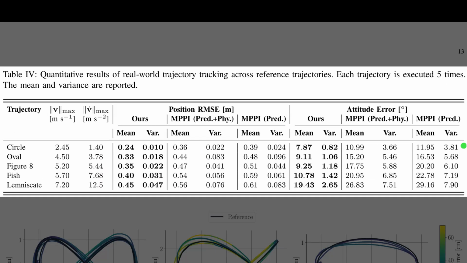Table 4 summarizes the real-world closed-loop tracking results, which evaluate the controller's zero-shot transfer capability directly on the physical quadrotor. The proposed method consistently achieves the lowest position tracking error across all 5 tested trajectories. For instance, on the circle path, the position error is only 0.24 meters, compared to 0.39 meters for the standard baseline. Similarly, the attitude tracking error is significantly reduced, keeping the error to just under 11 degrees on the fish trajectory, while the standard baseline drifts to nearly 23 degrees.